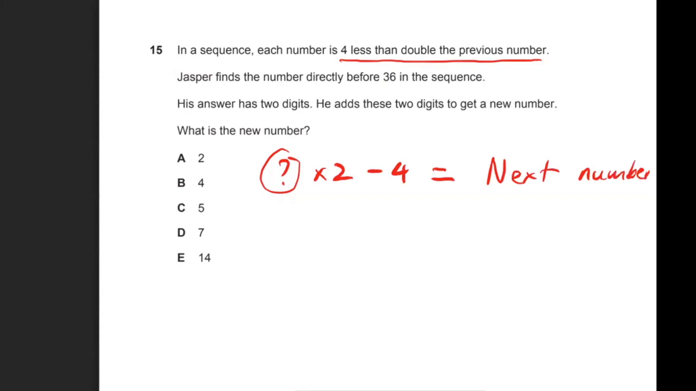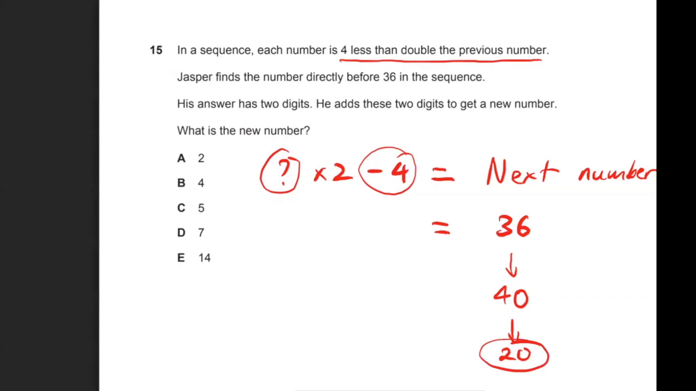So if Jasper finds a number directly before 36, so it's saying 36 is the next number, and Jasper found the number that was before it, okay? So this type of question, we want to work backwards. So what we had there was minus 4, so we want a plus 4, so that would take it to 40, and then it was doubled, so working backwards, we want to do the opposite, which will be divide by 2, which will take us to 20. So the previous number would be 20, okay?